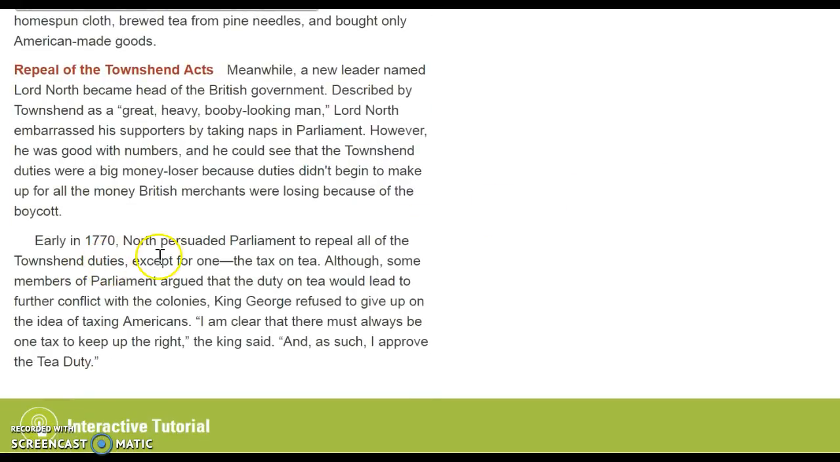Early in 1770, North persuaded Parliament to repeal all of the Townshend duties, except for one, the tax on tea. Although some members of Parliament argued that the duty on tea would lead to further conflict with the colonies, King George refused to give up on the idea of taxing Americans. "I am clear that there must always be one tax to keep up the right," the king said, "and as such I approve the tea duty."